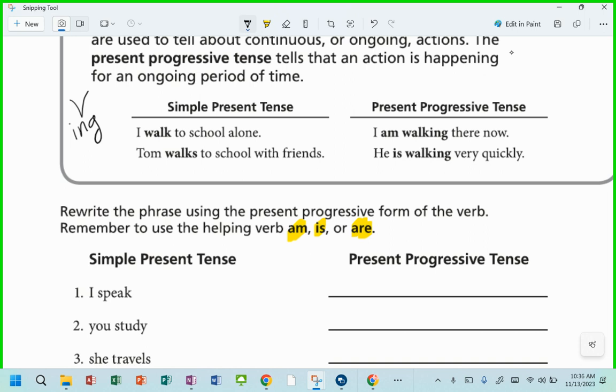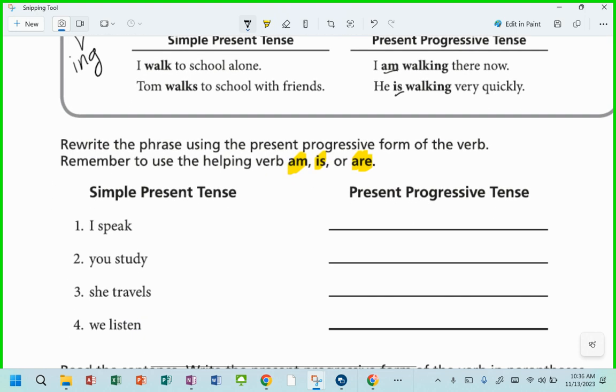So we're going to throw the word am, is, or are in front of that verb to make it present progressive, right? So how can we turn I speak into that's happening right now? I speak. That's a present tense verb, right? How can we turn that into present progressive?